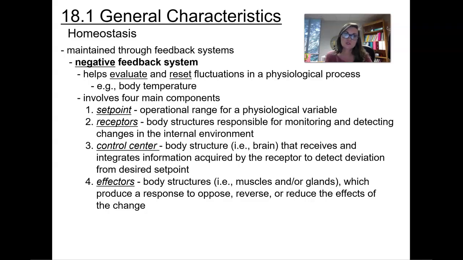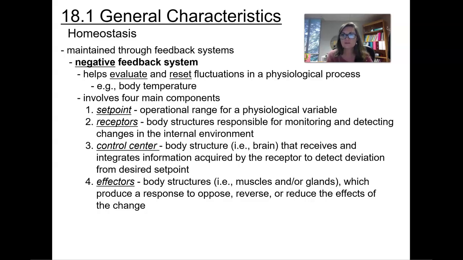Receptors, these are going to be body structures that are responsible for monitoring and detecting change within the internal environment. We also have a control center. The control center is going to be your brain. That's going to receive and integrate information acquired by the receptor to detect deviation from that desired set point that the body has, and it decides what it needs to do. Does it need to, let's say, bring the temperature down, or does it need to bring the temperature up?